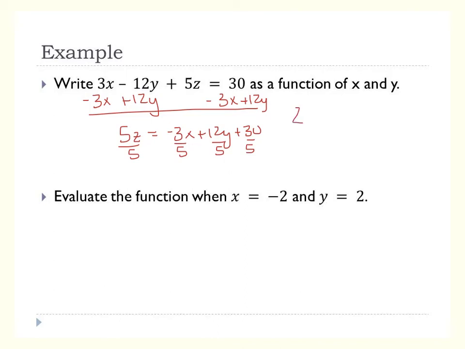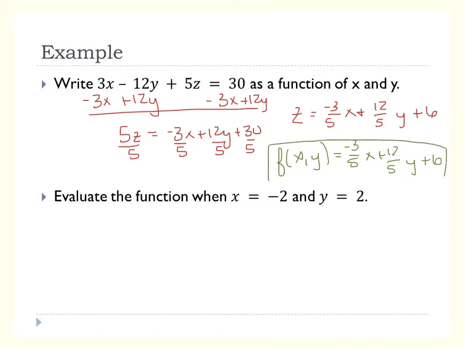So z equals negative 3/5 x plus 12/5 y plus 6. And then you have to write it f of x, y equals negative 3/5 x plus 12/5 y plus 6. There is our function.